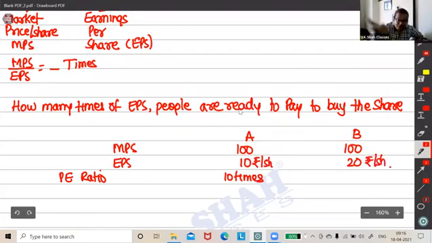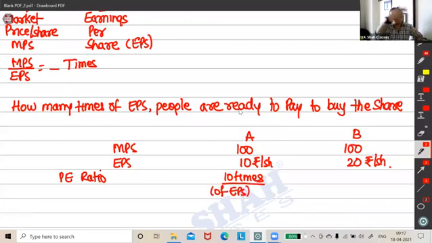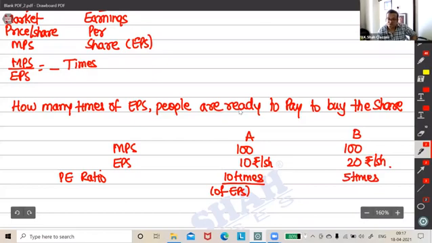So share of A, how many times am I paying? 10 times of earning I'm paying. I'll write over here 10 times of EPS. Don't write this in the exam. In the exam, you just write P ratio as 10 times. But understand, P ratio is 10 times of what? EPS I'm ready to pay. Here, if you calculate it, it will come only 5 times. So here, 5 times of EPS I have to pay.